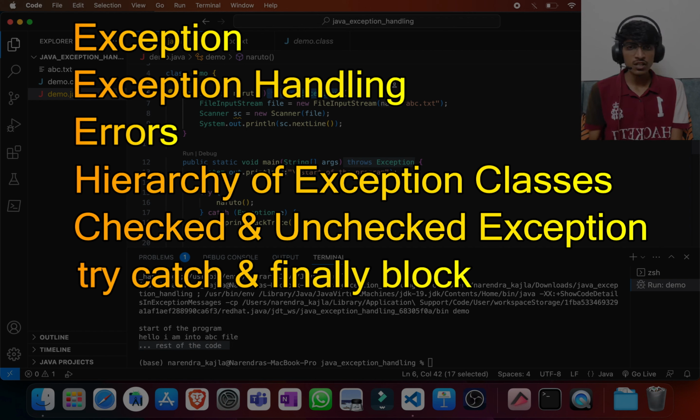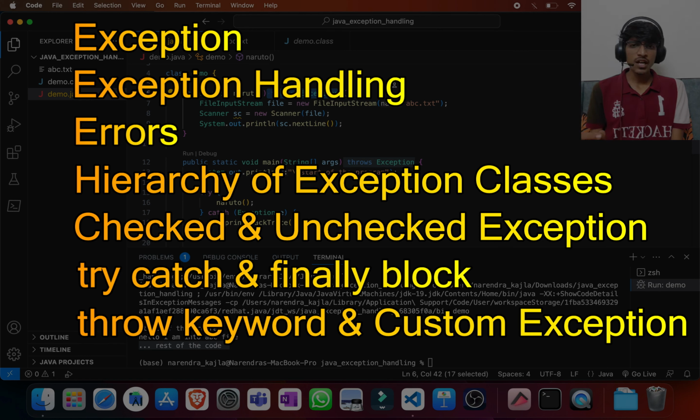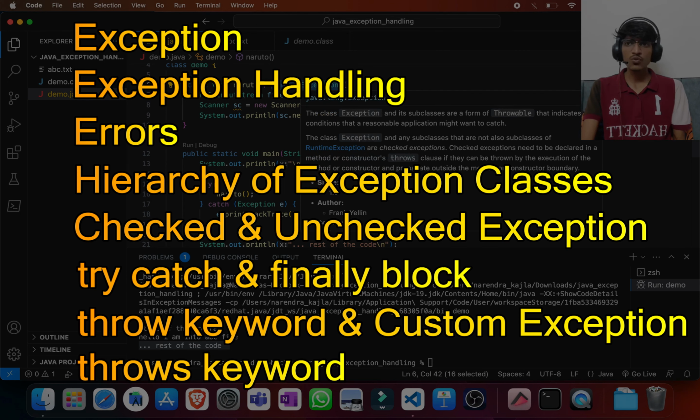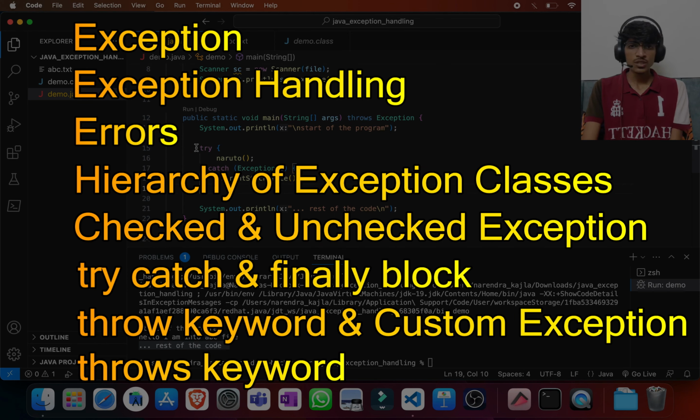Also we have seen the finally block, which is used to execute some important code, or we can say cleanup code. After that we have studied the throw keyword, and we have also studied how to make our own custom exceptions by inheriting the exception classes and using the constructor. And also we have seen how we can throw exceptions by using the throw keyword at any line of the code according to our conditions. And at last we have seen the throws keyword, where we are declaring the exception so that any other programmer can handle that code according to their requirement at some other part of the program.